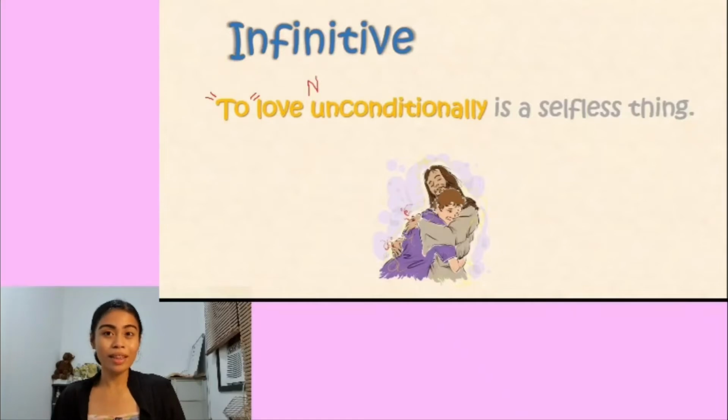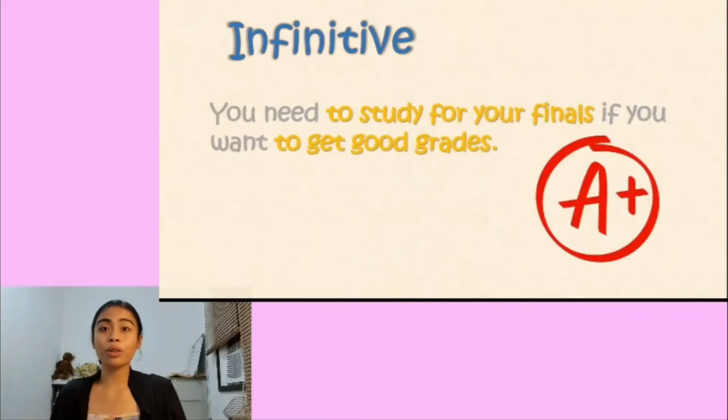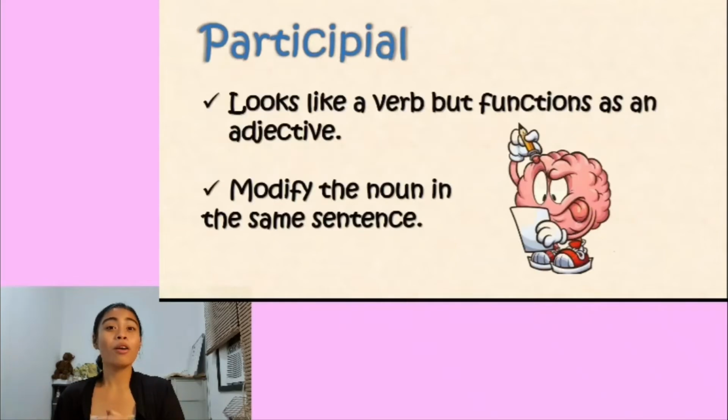Don't be confused. So another example, you need to study for finals if you want to get good grades. To study for finals and what? To get good grades. Right. We have 2 infinitive phrases in this sentence. Okay, participial. Please keep going, brainy students. Focus.